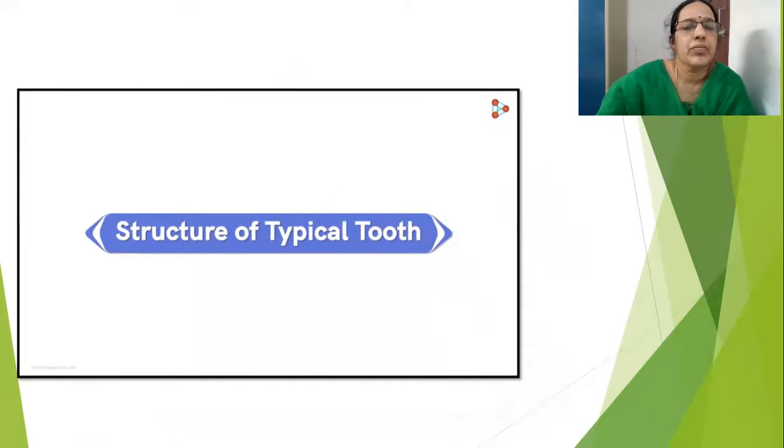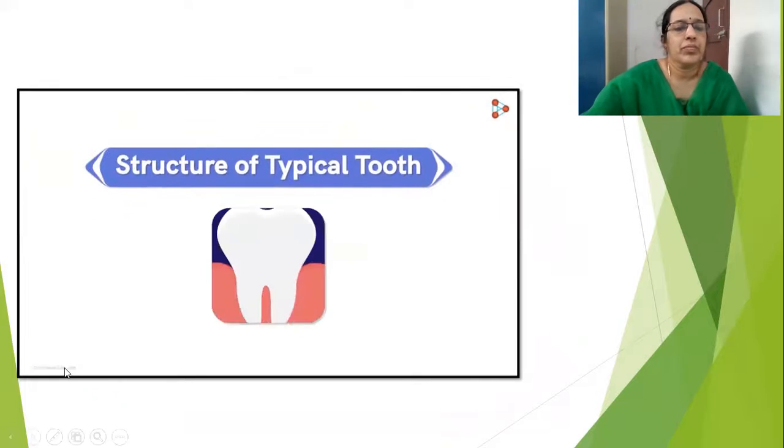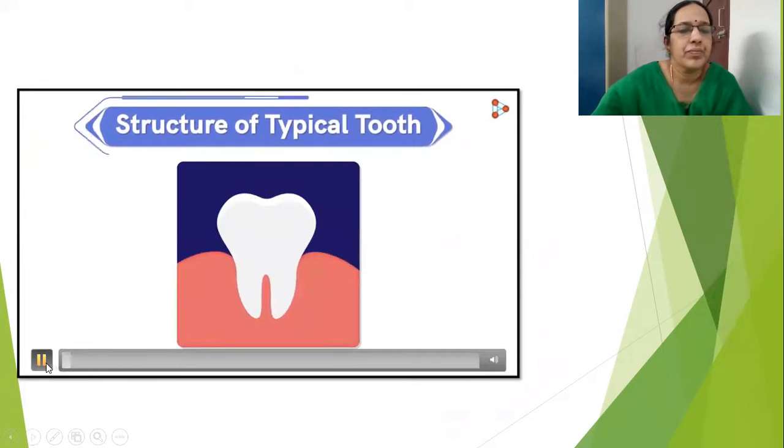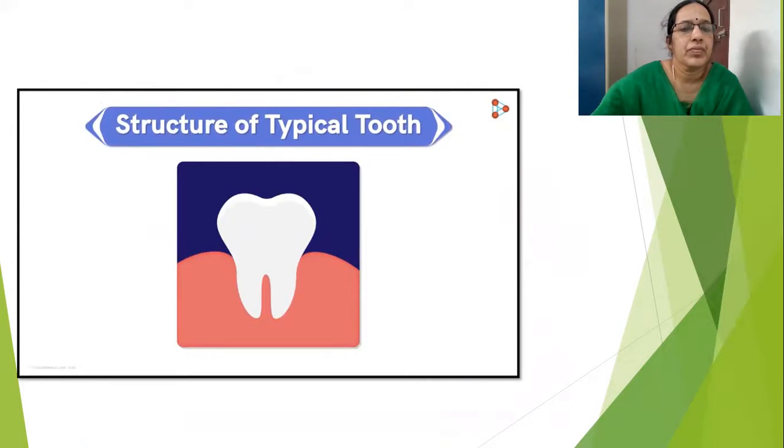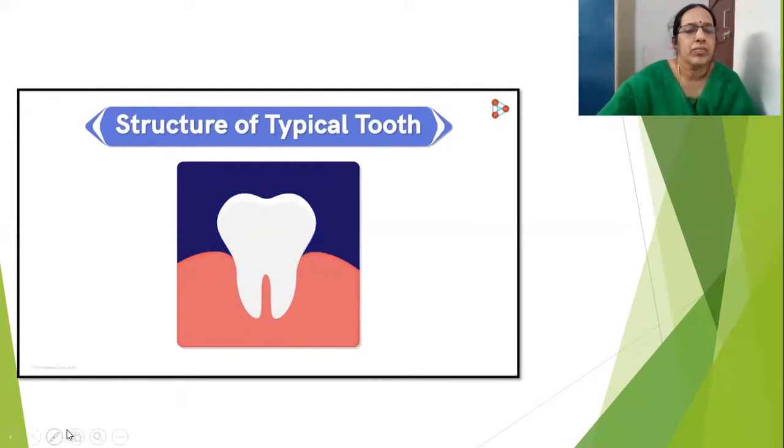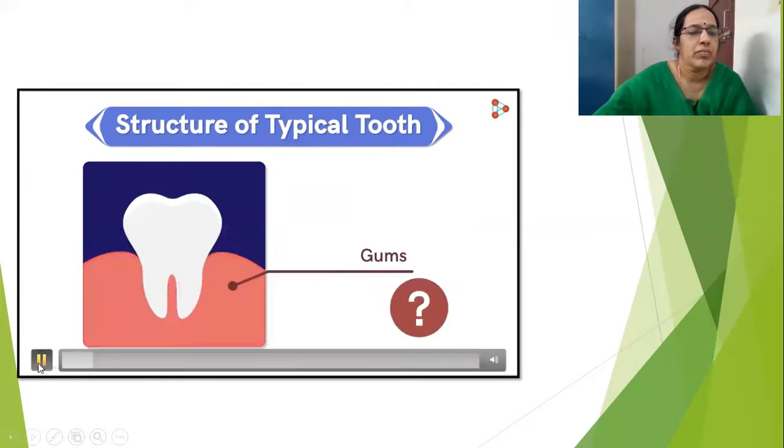In this video, to understand teeth, let's begin with knowing the structure of a typical tooth first. A tooth consists of 2 main regions, one which is above the gum surface and the other is present below it. What are the gums, by the way?